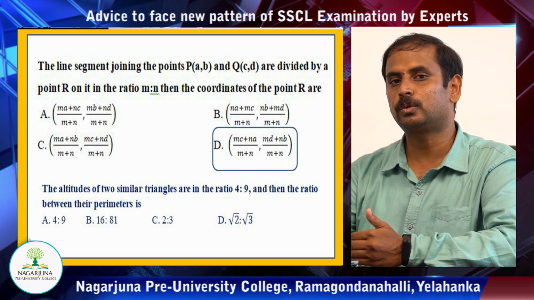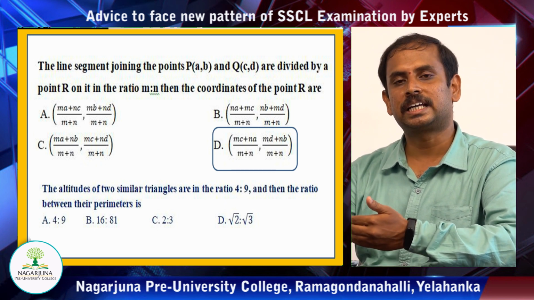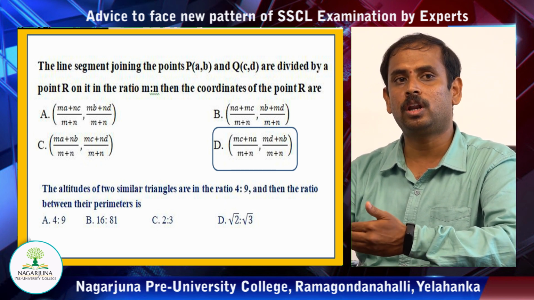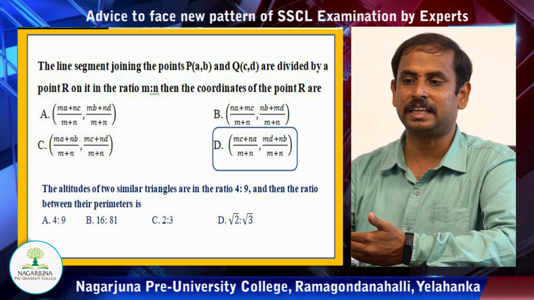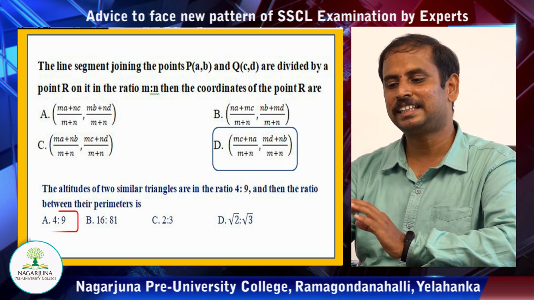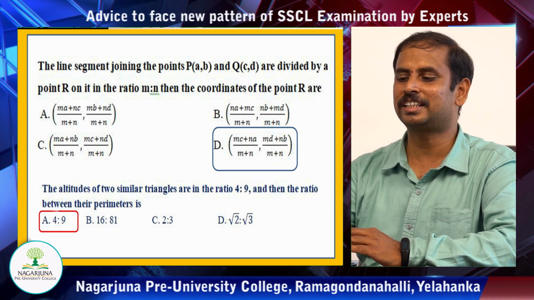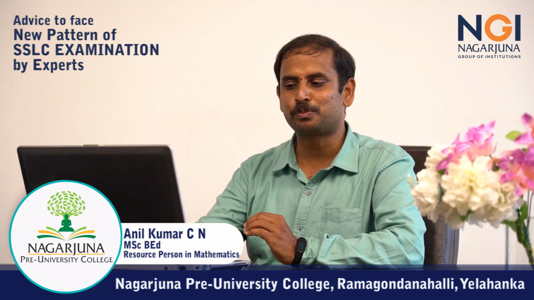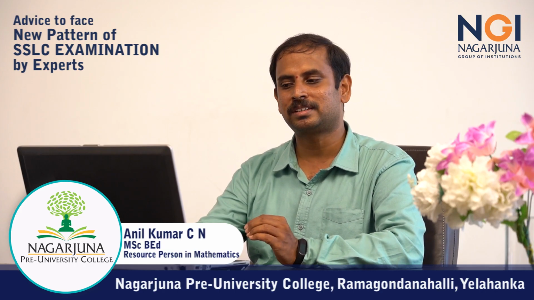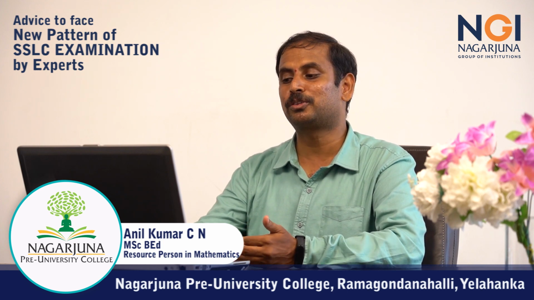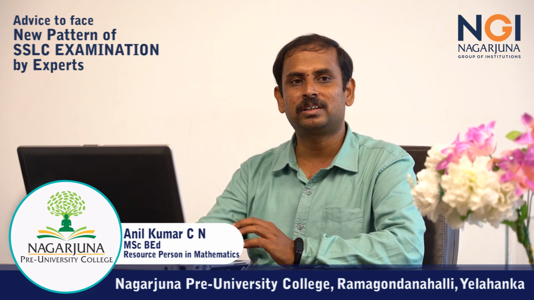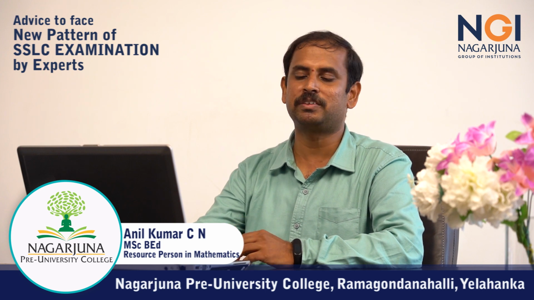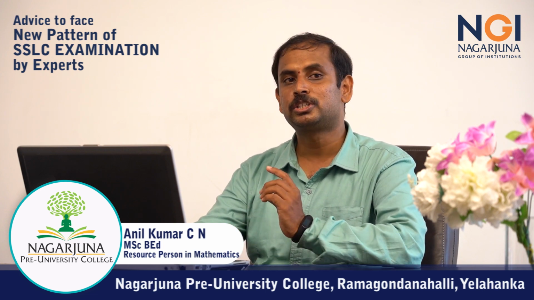But whereas here you could see that the altitudes, the corresponding sides, the medians are all proportional to the perimeter directly. So, if the ratio is 4:9, the answer will be 4:9 itself. Okay, there is no change. But to confuse you people, they would have given you the square numbers. Okay, they have also given the square root of those two numbers also. So, it's a different kind of distractors being given. So, you should be very careful while choosing the right answer.